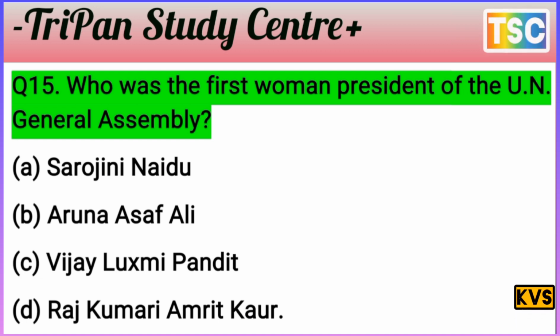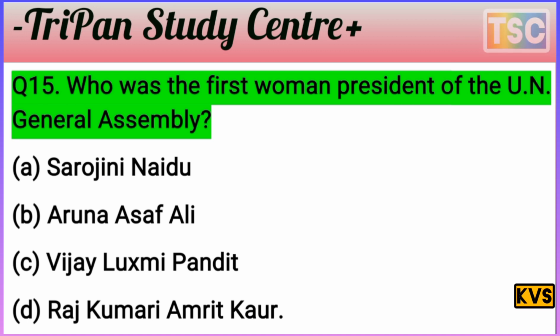Aruna Asaf Ali, nothing here. Vijay Lakshmi Pandit is the right answer here. C is the correct answer. Vijay Lakshmi Pandit was the first woman president of the UN General Assembly. That's important.